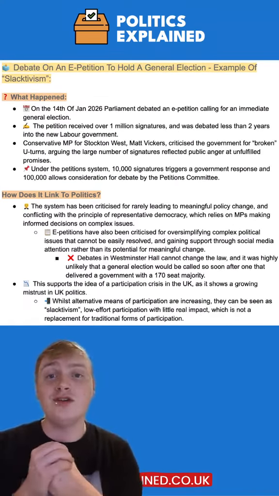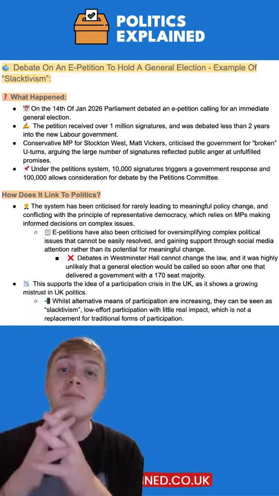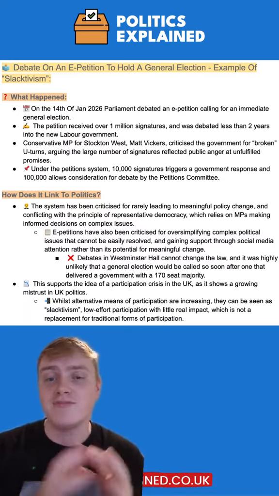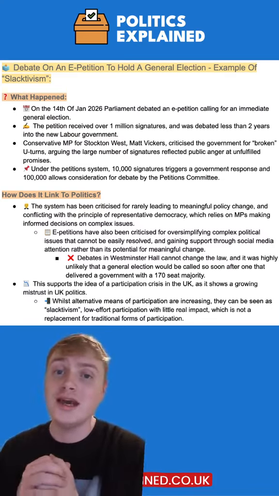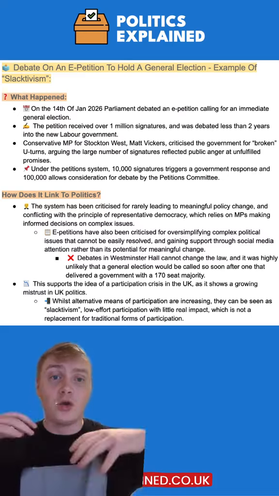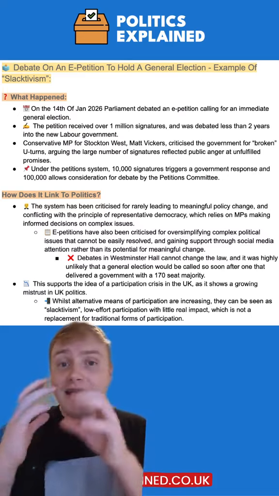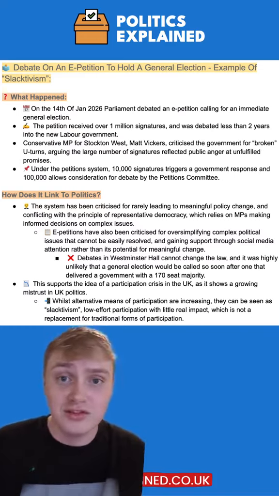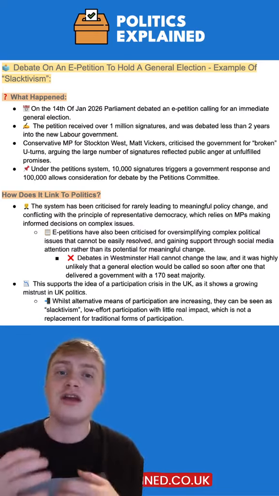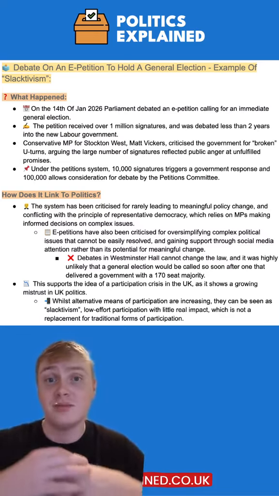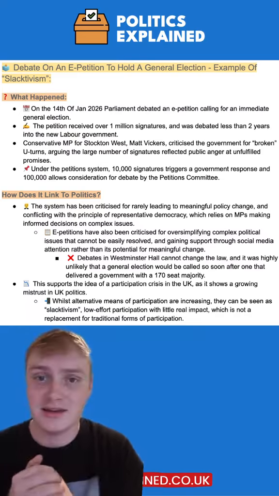The next example you can use is that on the 14th of January, Parliament debated an e-petition calling for an immediate general election in the UK. The petition reached over 1 million signatures and was debated less than 2 years into the new Labour government. So the system of e-petitions is that when it receives 10,000 signatures, it triggers a government response, and when it gets 100,000 signatures, it allows consideration for debate by the Petitions Committee. So this has been signed by over 1 million people in the UK and was then debated.